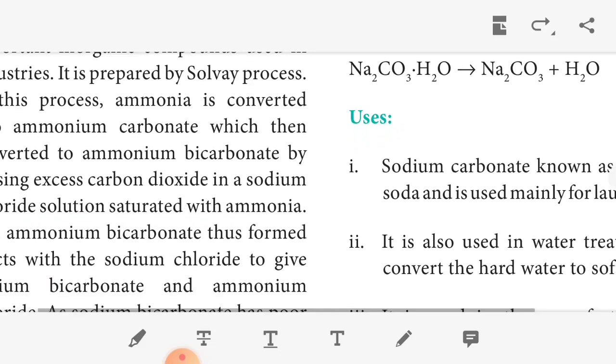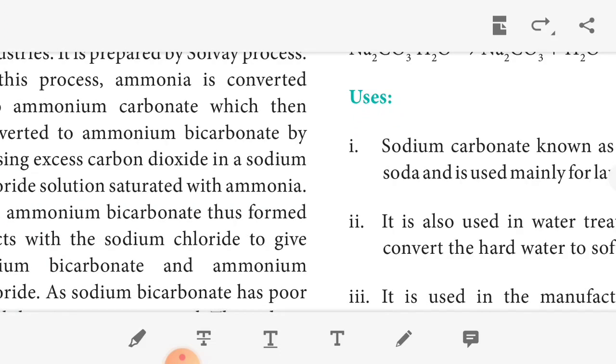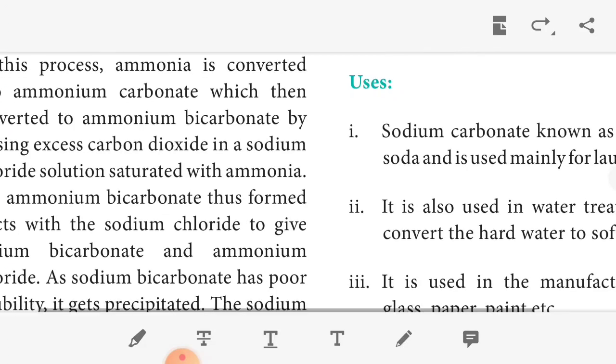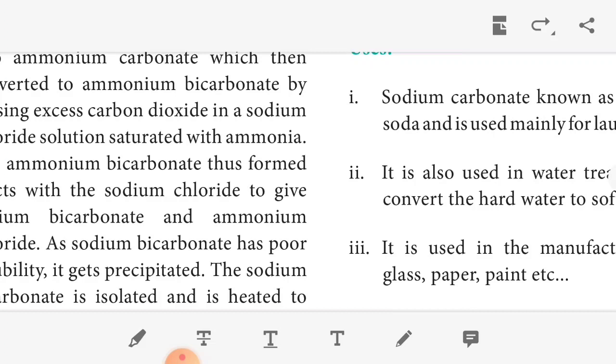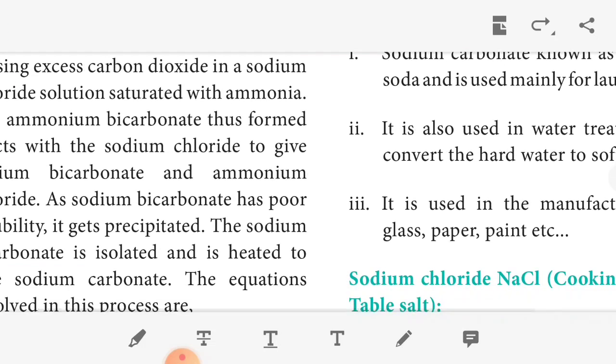Thus the ammonium bicarbonate formed reacts with the sodium chloride, that is NH4HCO3 reacts with NaCl. We get ammonium chloride and sodium bicarbonate. Sodium bicarbonate has poor solubility because it gets precipitated. That sodium bicarbonate is isolated and heated to get sodium carbonate, that is NaHCO3 on heating gives Na2CO3.